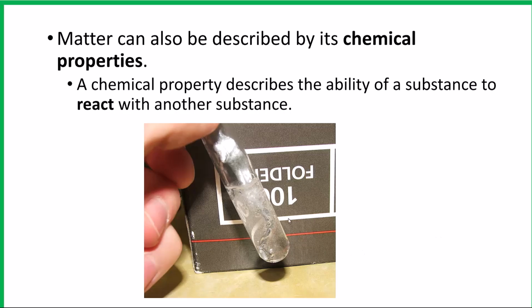And here you can see a reaction occurring with bubbles being formed, which is one of the ways that we know that a chemical reaction has occurred. So this is hydrochloric acid, and it's corroding metal. So there's a piece of zinc in here, and as it corrodes the metal, it's producing those bubbles.